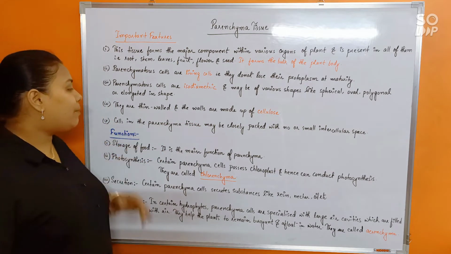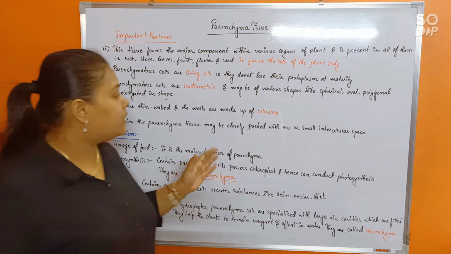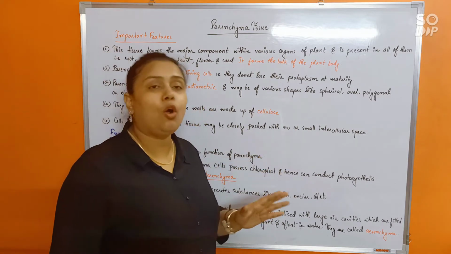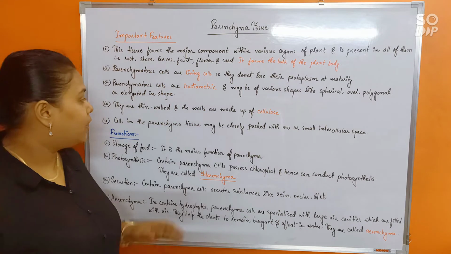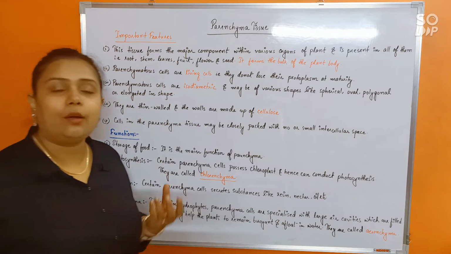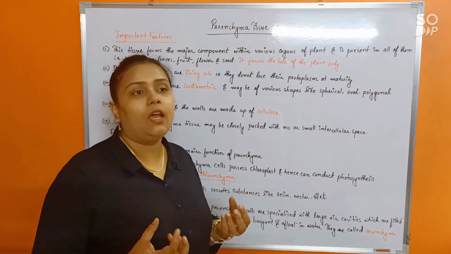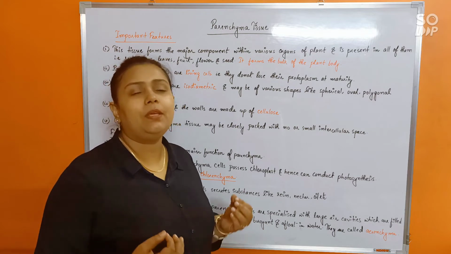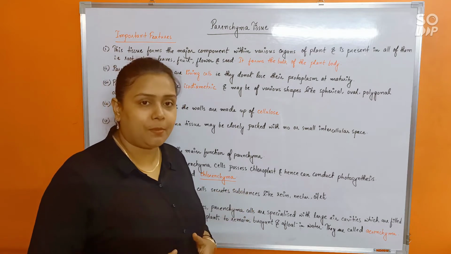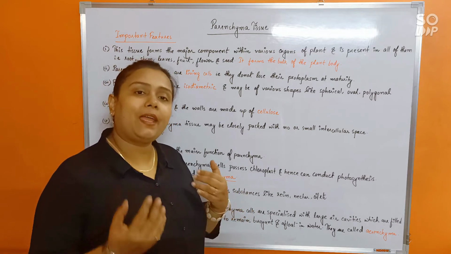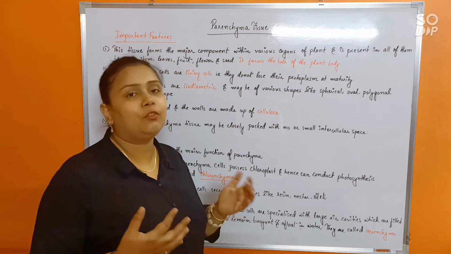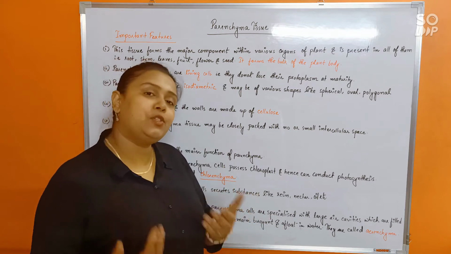Next, cells in the parenchyma tissue may be closely packed with no or small intercellular space. Sometimes they may have a little bit of intercellular space. In that case, packing will vary from one part of the plant to another.